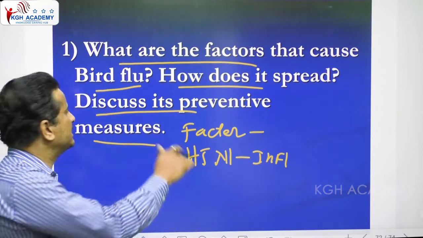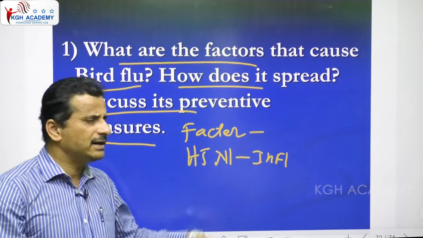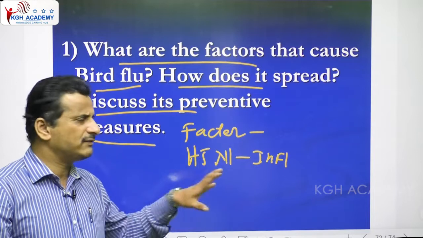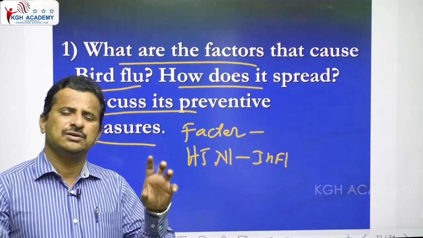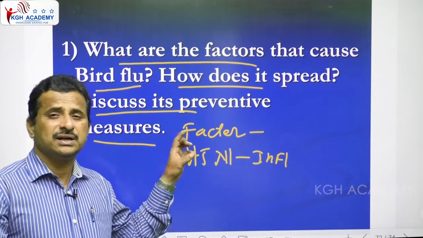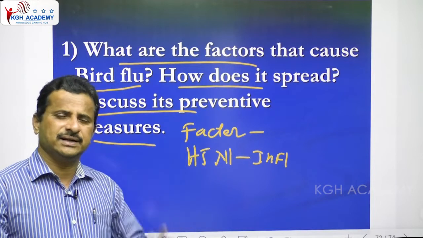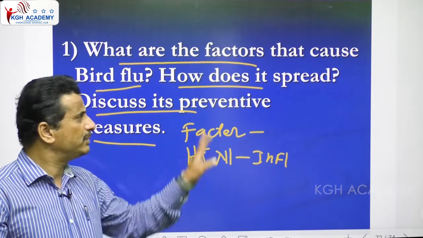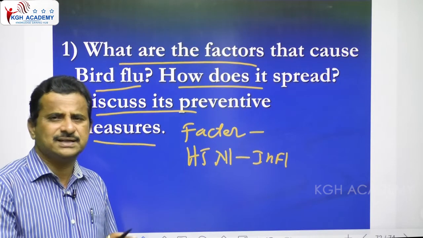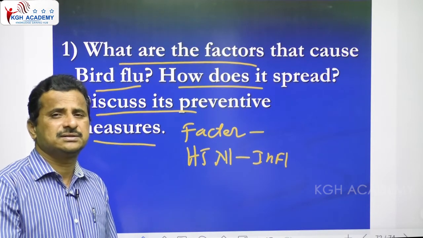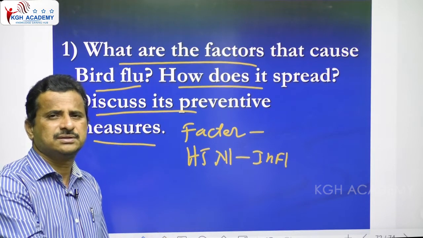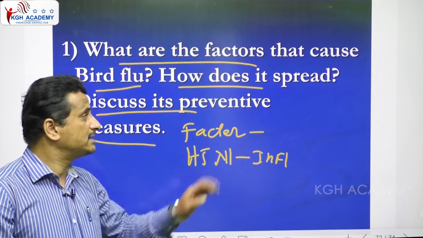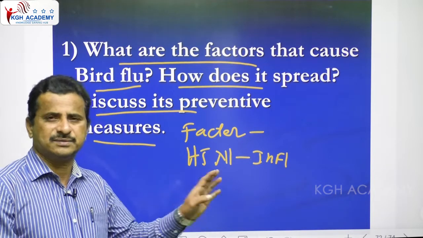And how does it spread? So the next side heading is mode of transmission. The first side heading is causative agent or factor. Dear students, here you convert the question into a side heading. Your side heading is present in the question only. For example, the first side heading: factors which cause bird flu, or bird flu factors. The second side heading: mode of transmission.